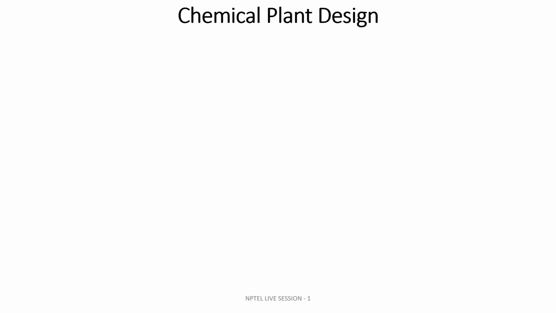Now, till now, we have discussed various chemical operations, chemical processes, and chemical reactions. Now we need to know what things we need to take care of before designing a chemical plant. It involves process design and mechanical design.